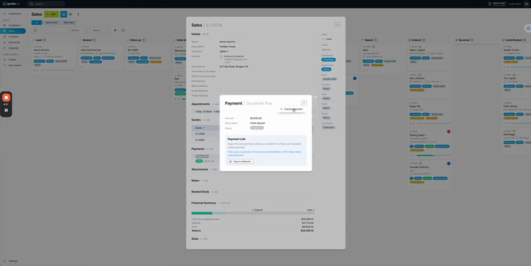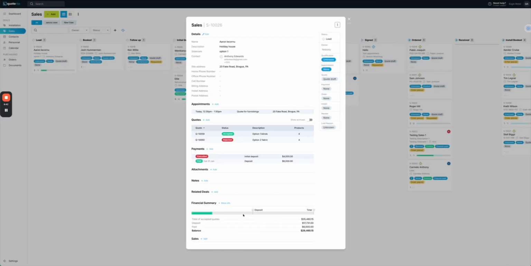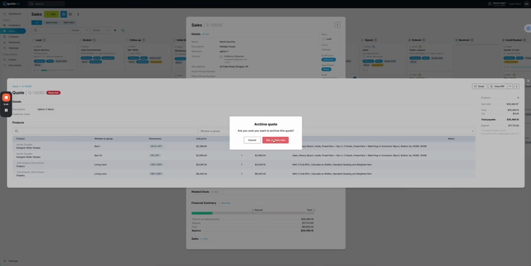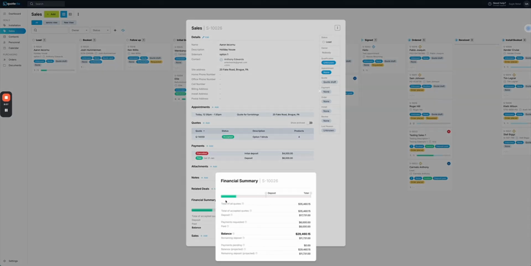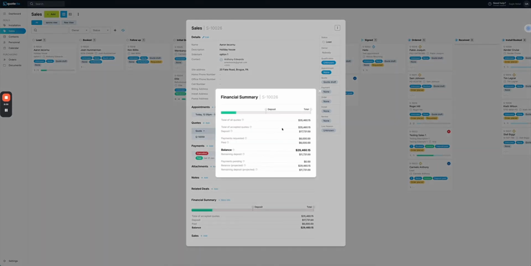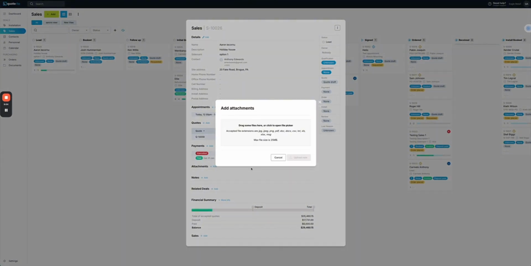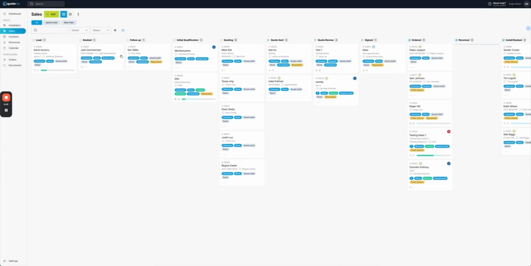We can just simply come in here and cancel payment, and that's going to remove that link. So that link's no longer active, and you can see it's fixed up our financial summary here. Again, if we wanted to get rid of this quote, we could come up and just archive that or reopen it if they change their mind, which makes it really easy. So from here, we can see financial information. We can also open up and see a little bit more detail on it, and there's a lot of nice little tooltips in here. Attachments are pretty easy. They're just drag and drop for anything to upload. But at this stage, we are here. Again, we may be moving this to different steps.